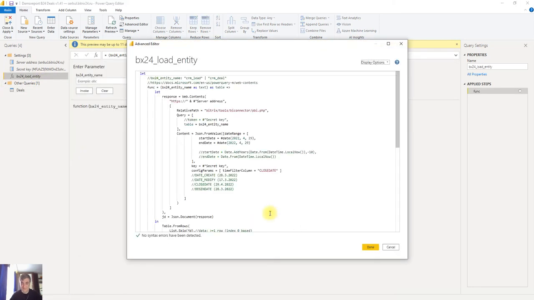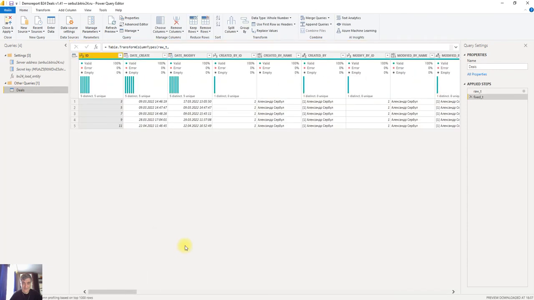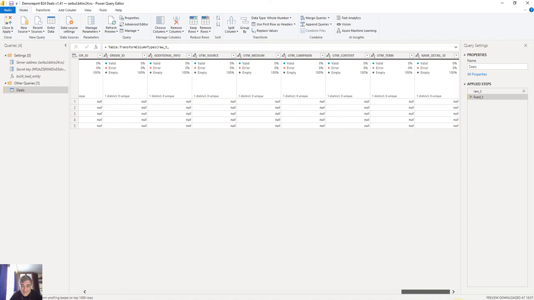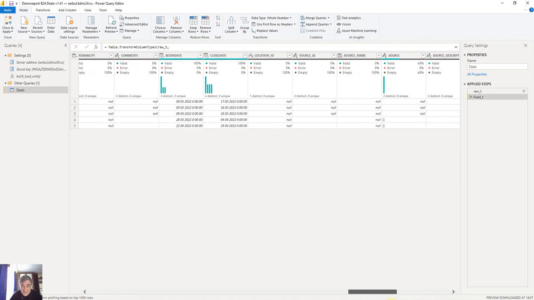Let's play with it. You see, it works. For example, when we look at all deals, I do not have many deals here, but we can try this little amount. Let's select begin date. Say this begin date.